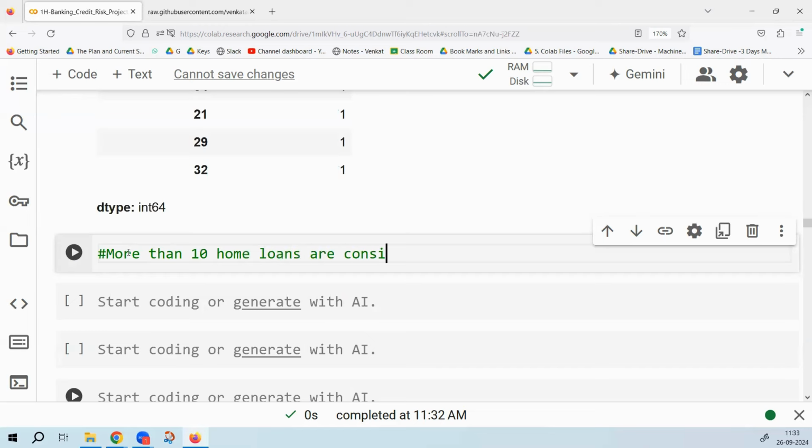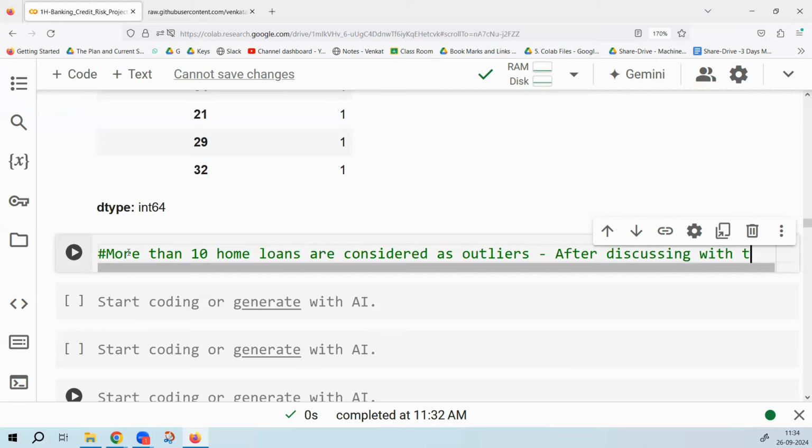Again, are we deciding it as a data analyst? No, that's not a good idea. It is decided after discussing with the business partner. Okay.